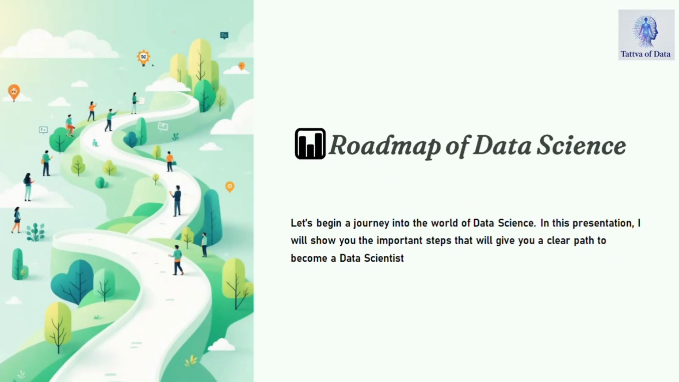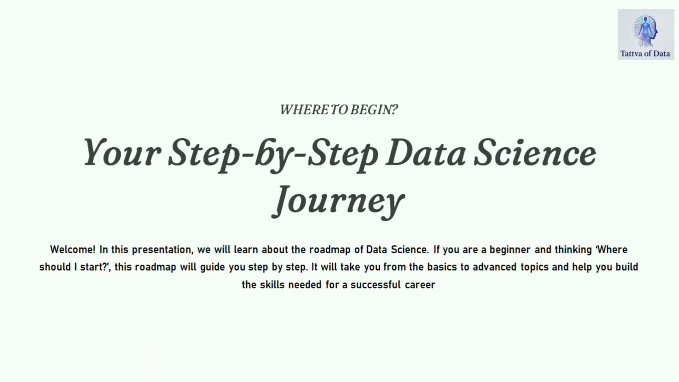Today we will learn the roadmap of data science. Think of this like a step by step journey that will help you become a data scientist. You may be thinking, where should I start if I want to learn data science? Don't worry, this roadmap will guide you step by step from basic to advanced topics. By the end, you will know exactly what skills you need.